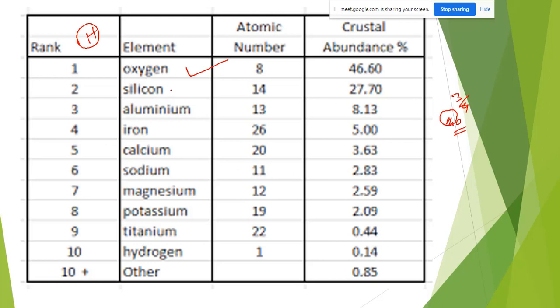After oxygen, next is silicon. Sand means not silicon; sand has SiO2, silicon dioxide. So oxygen is there the maximum, and after oxygen, the second element is silicon.